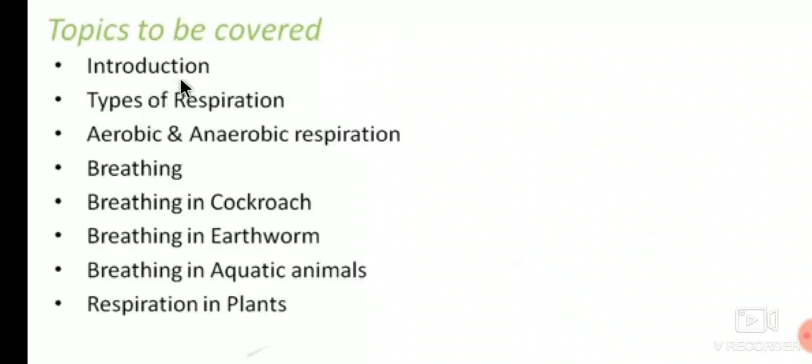Once again I will repeat: introduction, types of respiration, aerobic and anaerobic respiration. Next is breathing, in which we study breathing in cockroach, breathing in earthworm, breathing in aquatic animals, and respiration in plants.